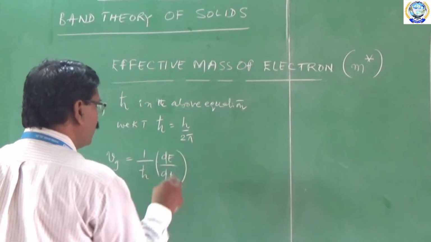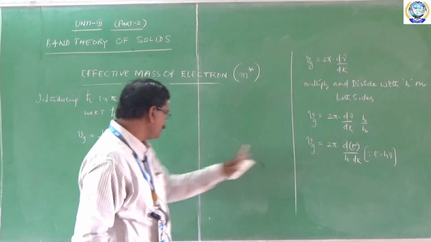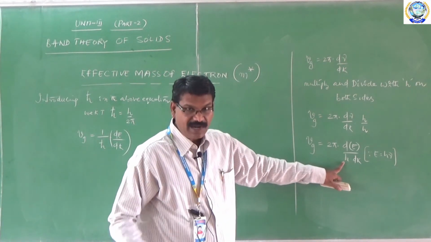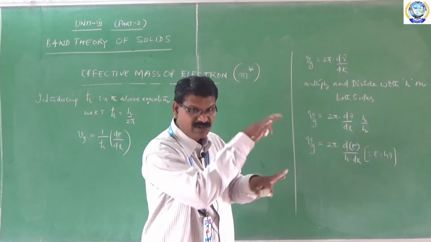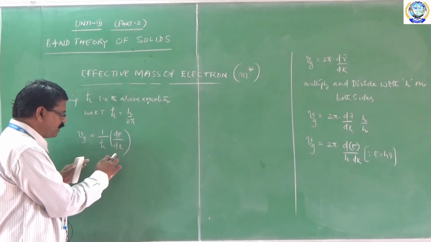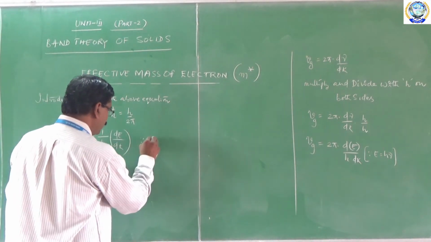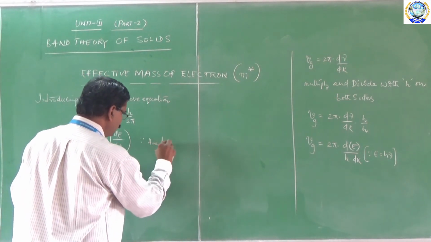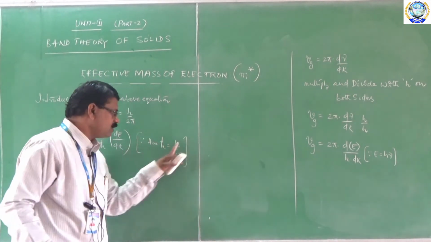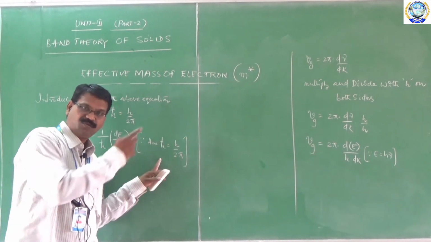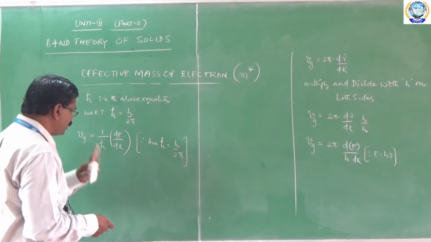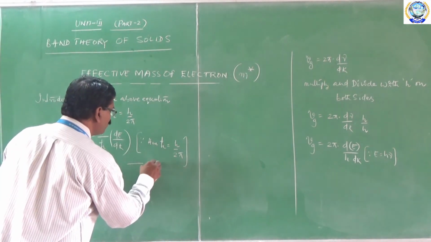So as we know, this is how this equation changes to this equation. In this equation, 2 pi by h, if I write h cross is equal to h by 2 pi, it will be inverted. So if you see this equation, 1 by h cross into dE by dk. Suppose h cross is equal to h by 2 pi, what is 1 by h cross? It is 2 pi by h. Therefore, I can get Vg is equal to 1 by h cross into dE by dk. This I can call equation 2.